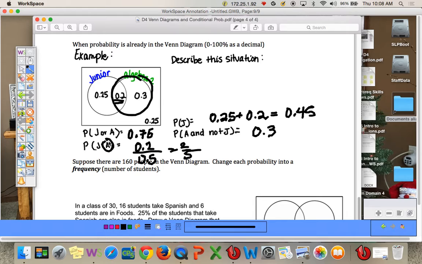So again, if you ever see given, the thing over here goes in the bottom, the 0.5. 50% are in advanced algebra, and 20% are juniors that are in advanced algebra.